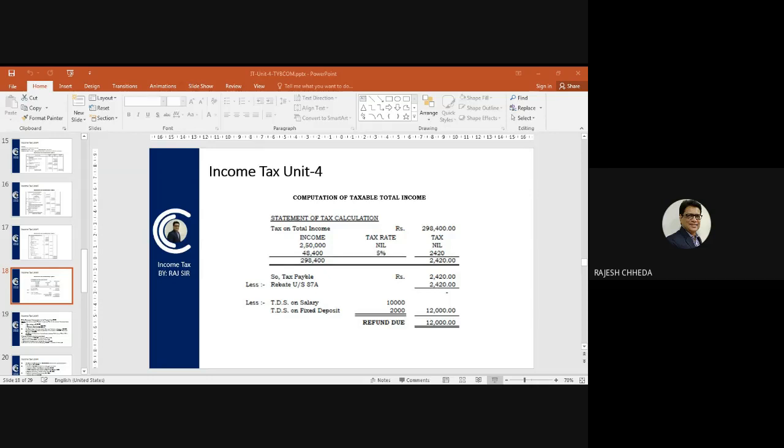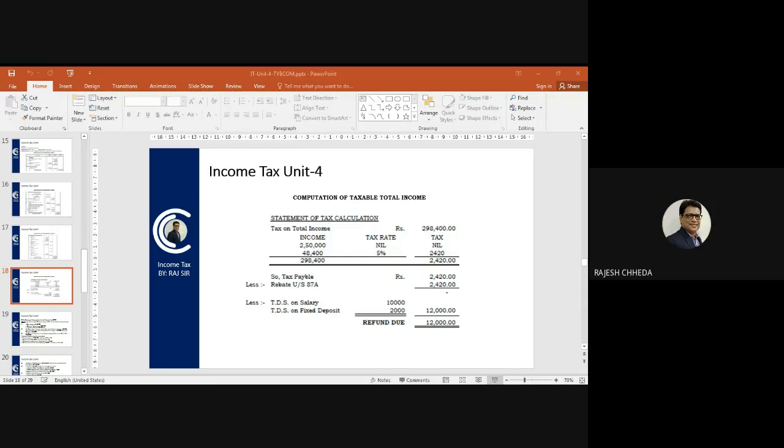So amount of tax is 2,420 or 12,500, whichever is less. So that is 2,420. So this assessee, Mr. Rao, need not pay any tax. 2,420 minus 2,420 is equal to nil. Understood?